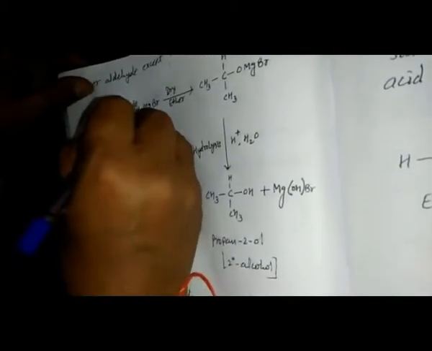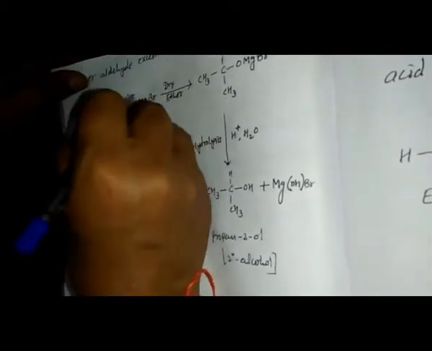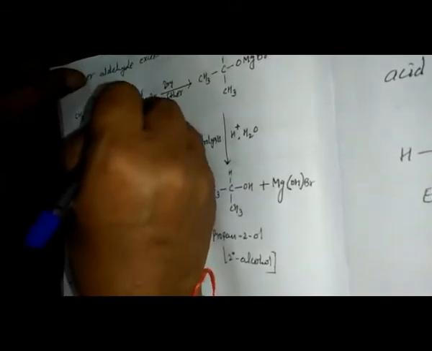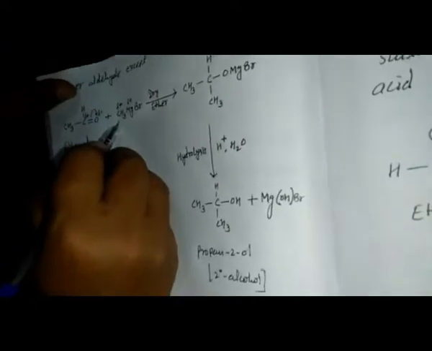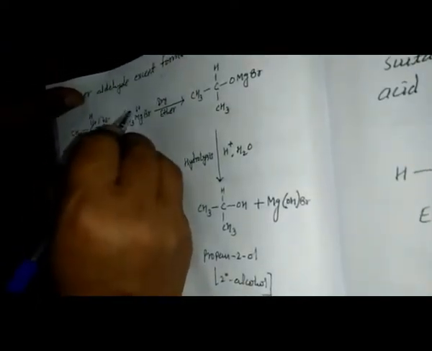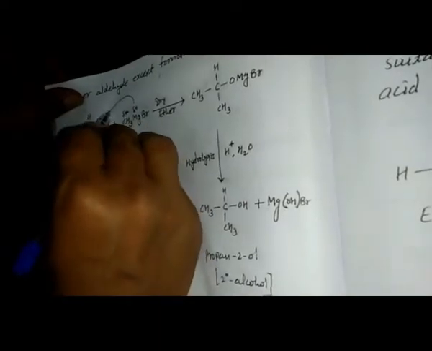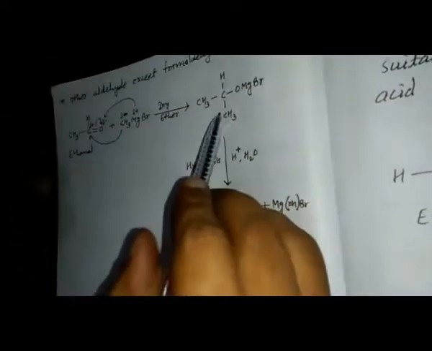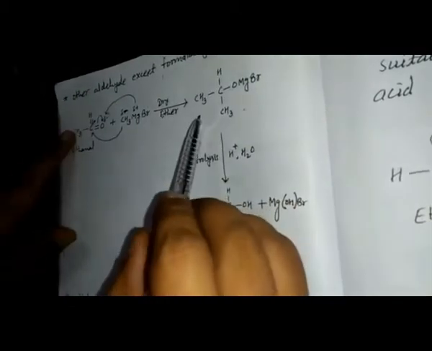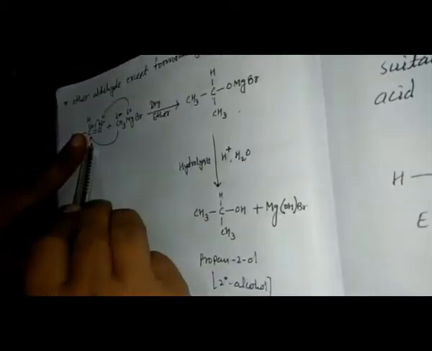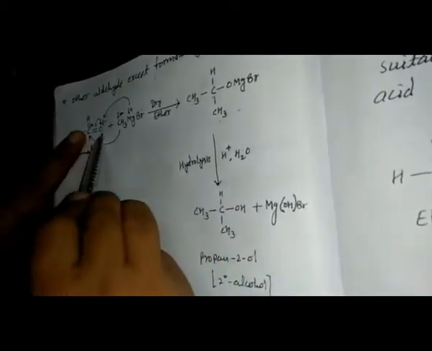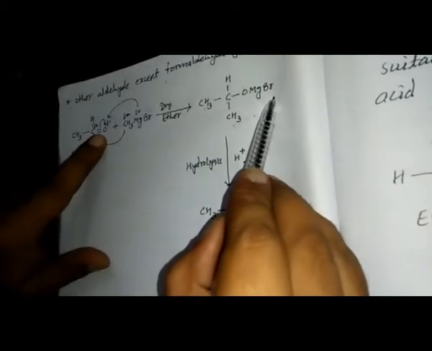This methyl group is negatively charged and the magnesium will be positively charged. This negatively charged methyl is going to attack the positively charged carbon, and the positively charged magnesium will attack the negatively charged oxygen. So we get the addition product CH3CH. On this C, this CH3 is going to attack. So this is a CH3. O is already here, MgBr is going to attack it here, OMgBr. This is the addition product.